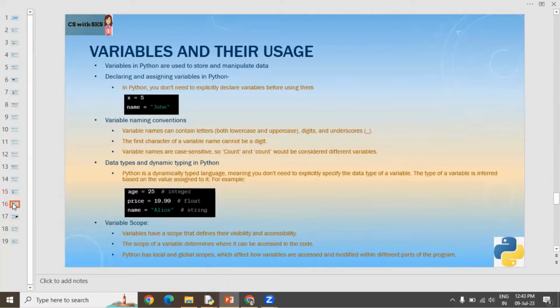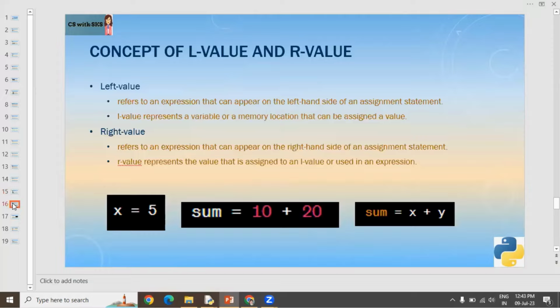Now next is the concept of L value and R value. L value means left value, R value means right value. So as we have already learned, in Python, using the assignment operator, we can assign a value to a variable. So if I write x = 5, here x is the L value, 5 is the R value. So the R value is assigned to the L value, right?